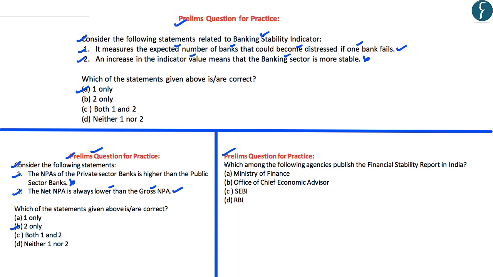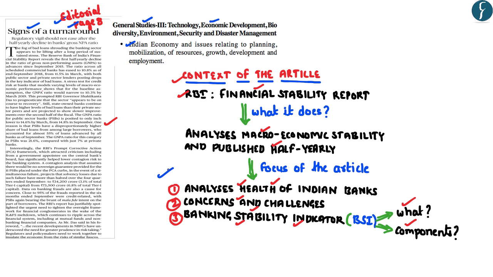And coming to the last question, which among the following agencies publishes the Financial Stability Report in India? The correct answer to this question is D, that is RBI. Thus, having analyzed all the aspects related to this particular article, let us now move to the next article.